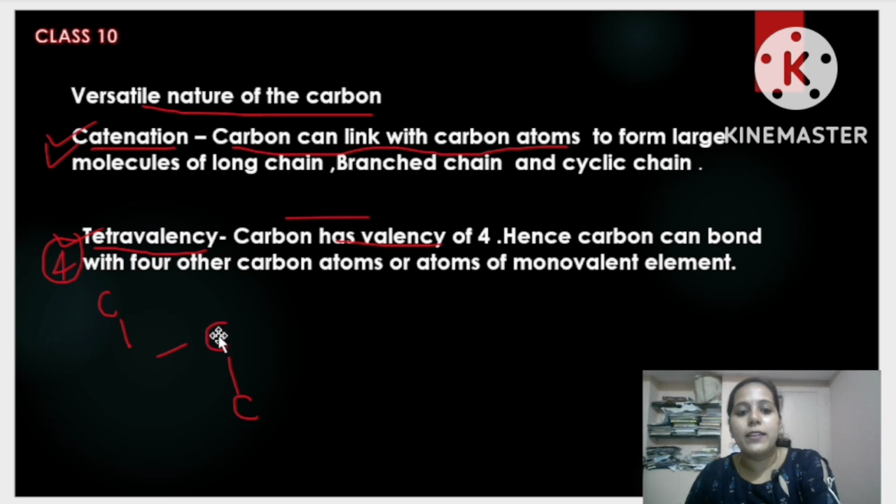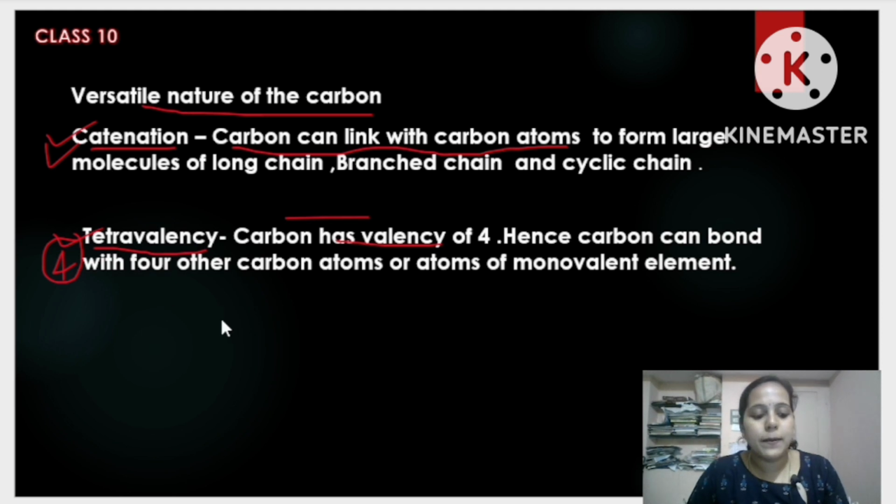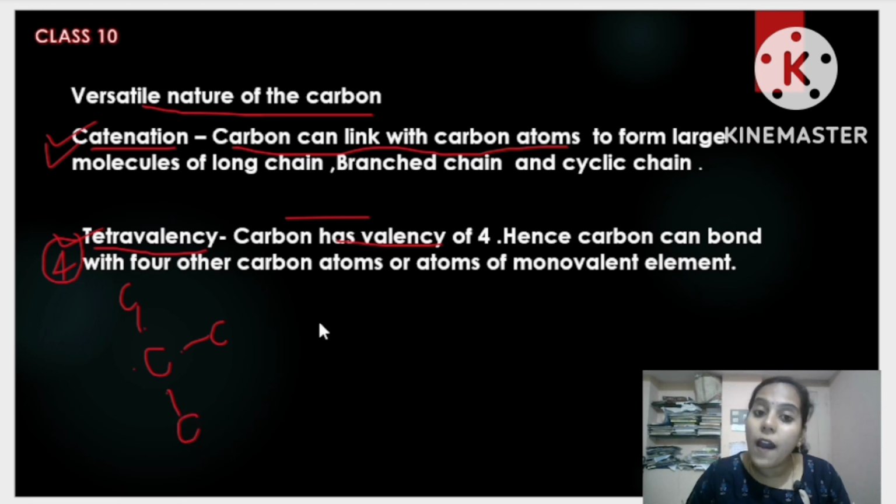Let me take this out so I'll get space. See, if you look at this, carbon has 4 electrons in its outer orbit. These 4 valence electrons on the carbon can bond with 4 other carbon atoms, like this. Or carbon can bond with a monovalent element. Let me take hydrogen: atomic number 1, valency 1. Since its valency is 1, it can bond with carbon.